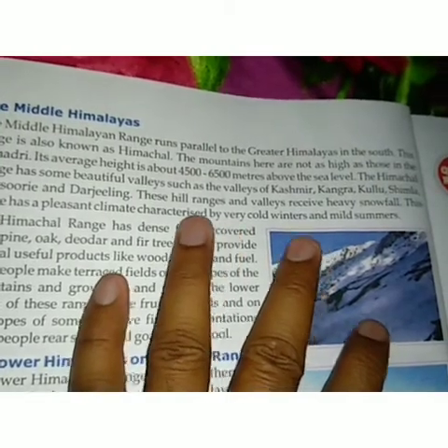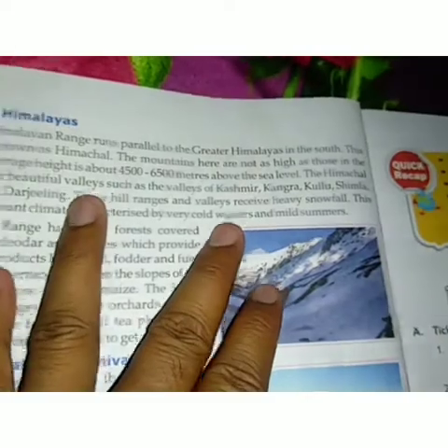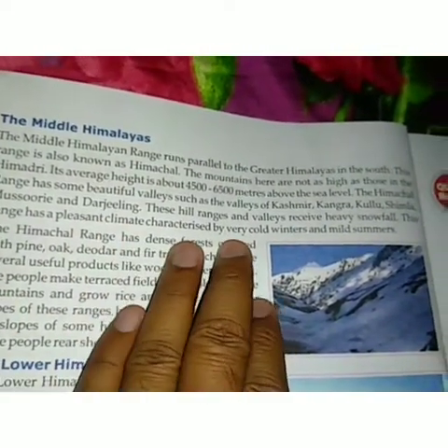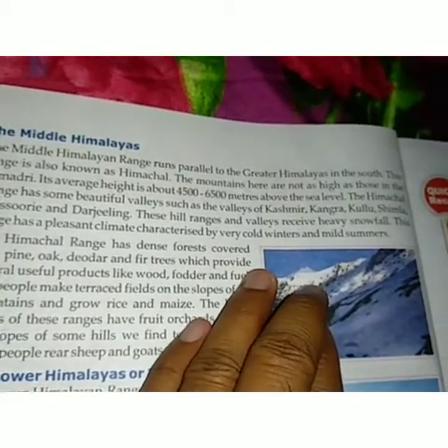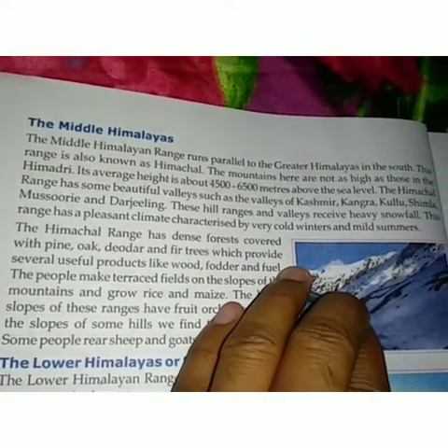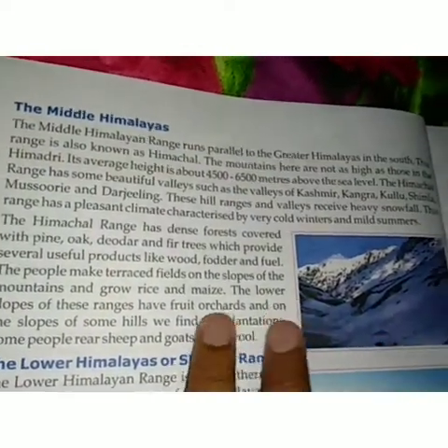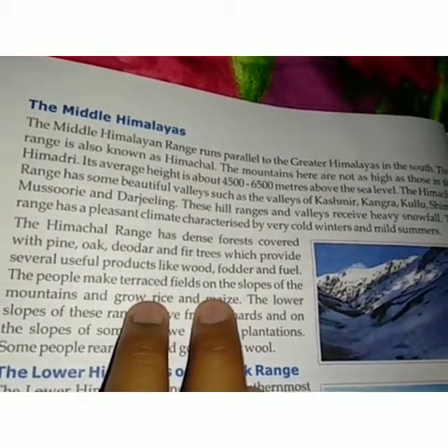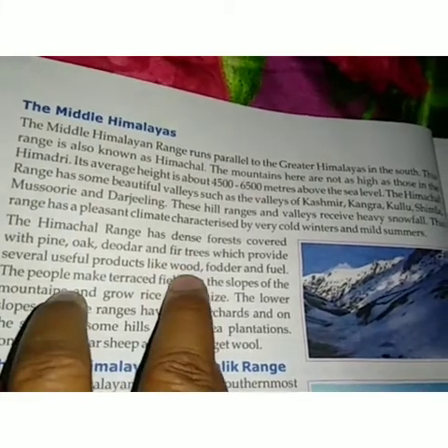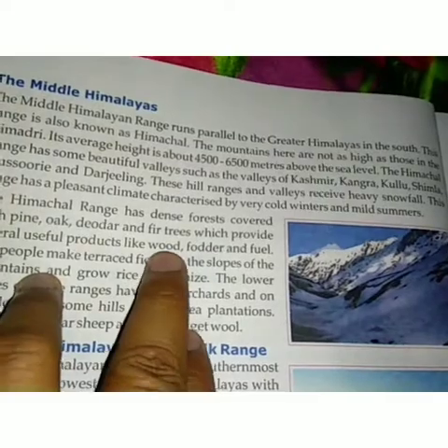It has some beautiful valleys such as Kashmir, Kangra, Kullu, Simla, Mussoorie and Darjeeling. These hill ranges and valleys receive heavy snowfall and their climate is very cold in winters and mild in summers. They also have dense forest with trees like pine, oak, deodar and fir, from where they get useful products like wood, fodder and fuel.